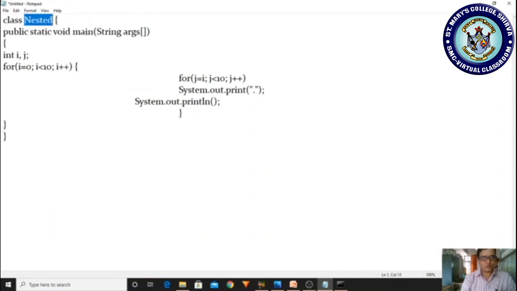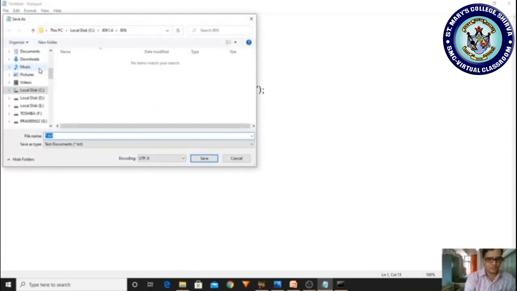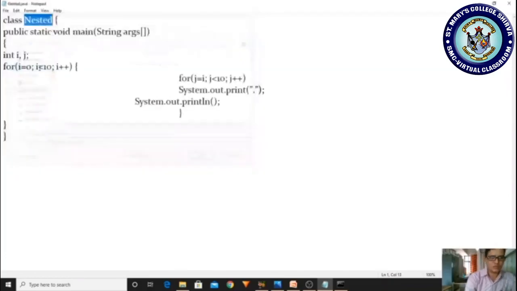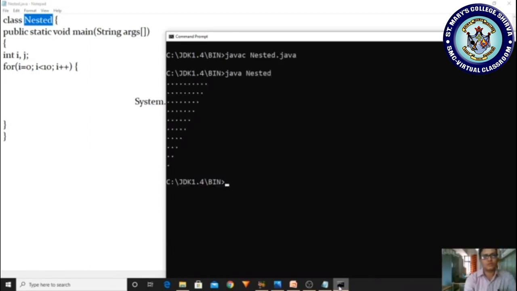Control C, and I'm saving paste.java, and come here, once again clear the screen, compile it with the newly saved file. Is there any mistake? No mistake. Now run the program. If you run, you get the output like this.